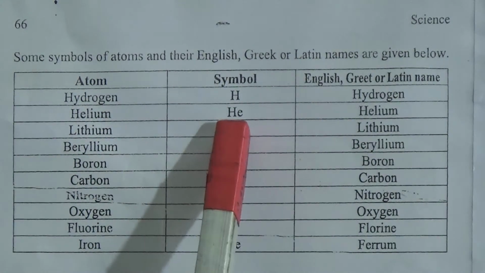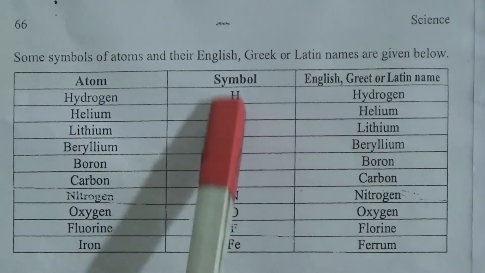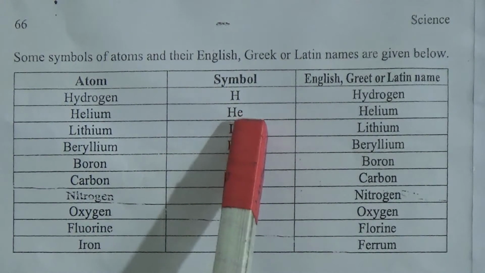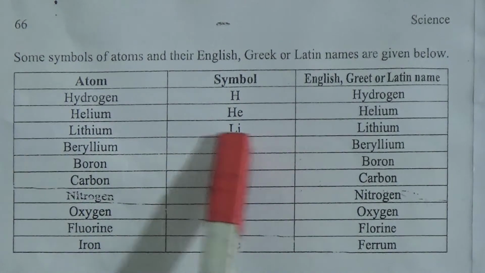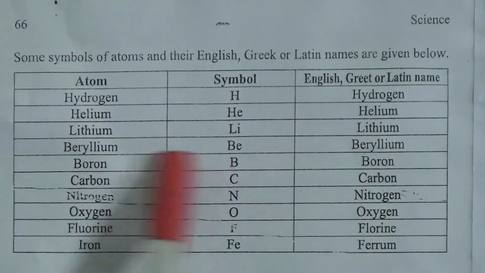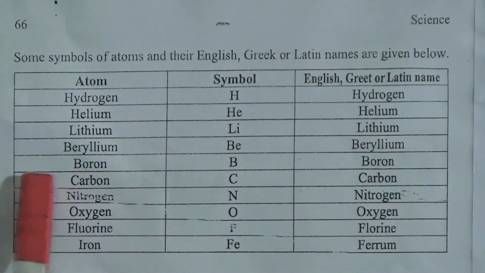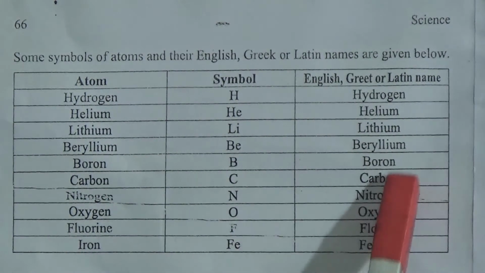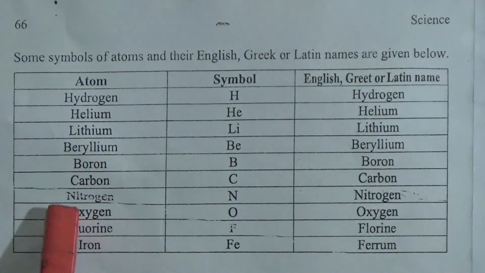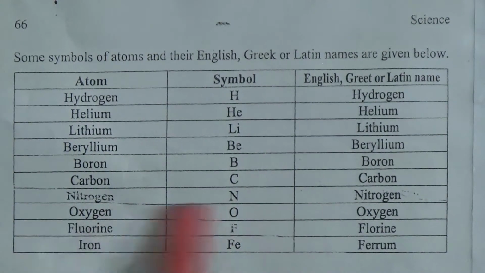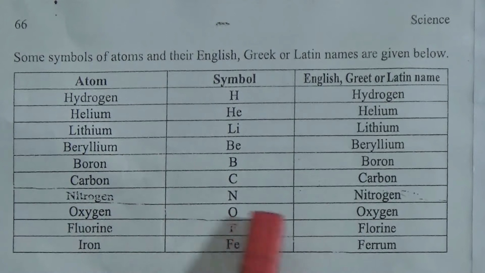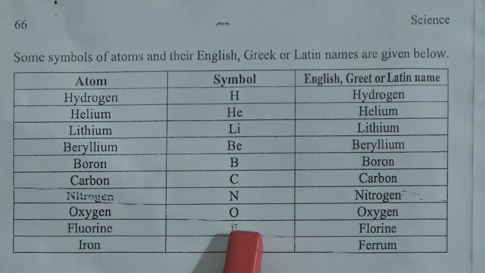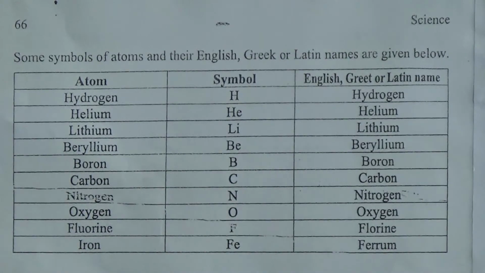Helium, symbol is He. H is capital here and e is a small letter. Lithium, Li. Beryllium, Be. Boron, B. Symbol is B and the English, Greek or Latin name is boron. Carbon, C. Nitrogen, N. Oxygen, O. Fluorine, F. Iron, ferrum.